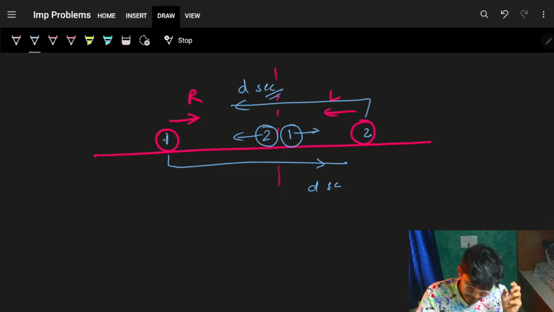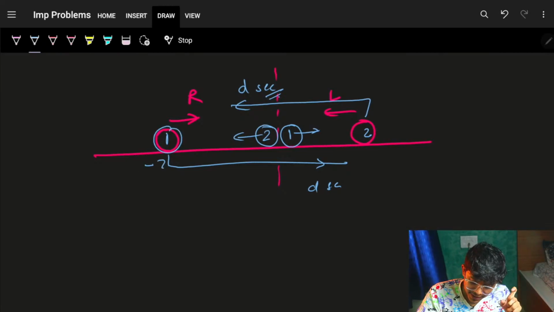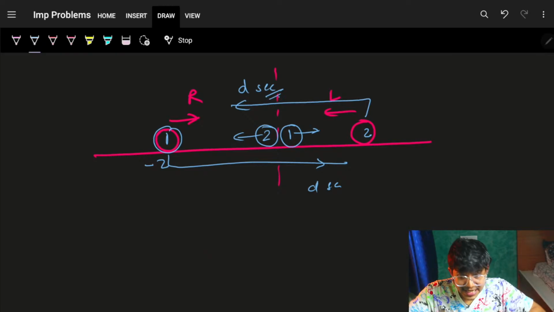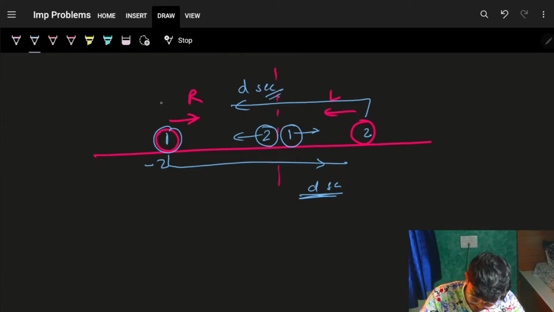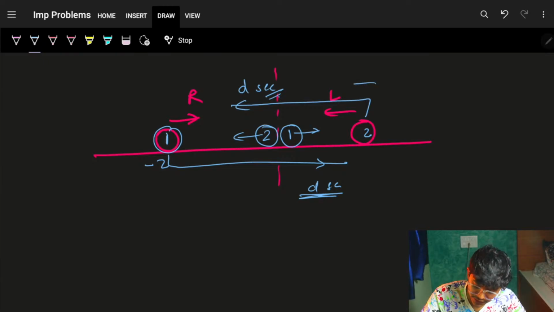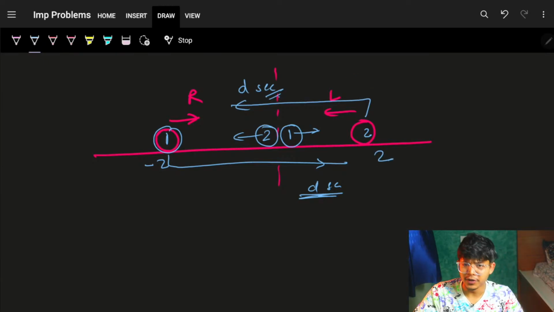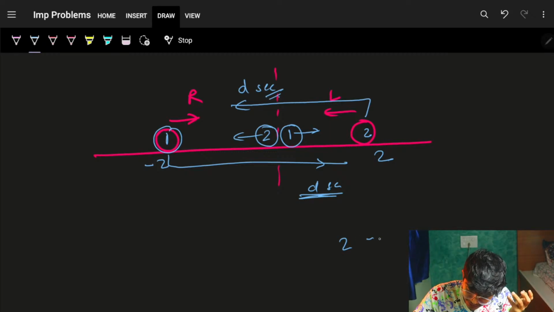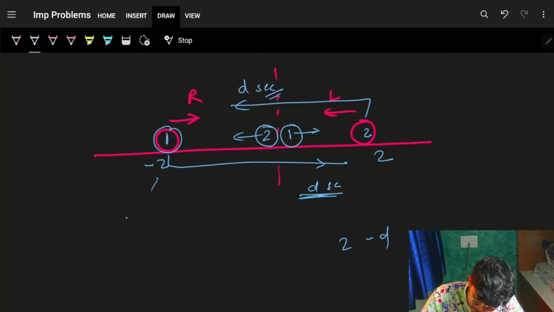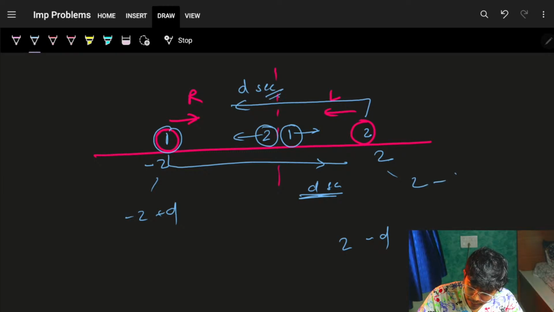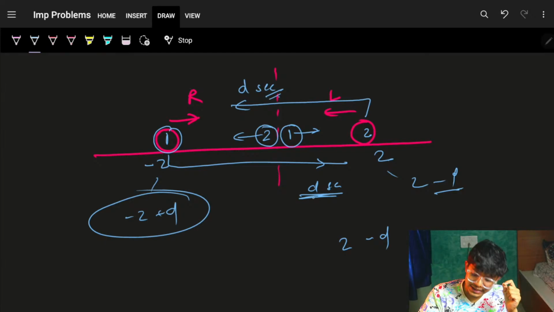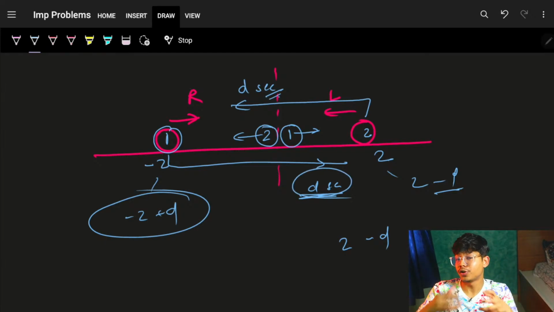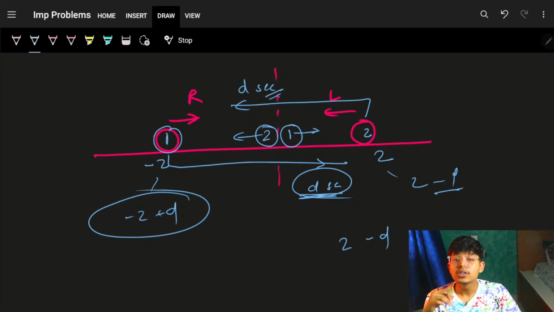And by this, I'll simply say for every ball, if it is starting at, let's say, -2, it's next, which means for sure after d seconds, if it is moving right, it will have -2 plus d. If it would have been moving left and its location is 2, it would have been 2 minus d. As simple as that. It would be -2 plus d, it is nothing but 2 minus d if it would have been moving left. Ultimately, I'll just know after d seconds what is the final location of all the